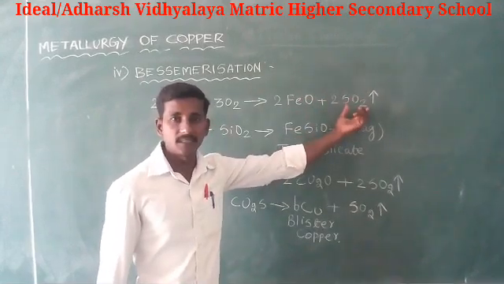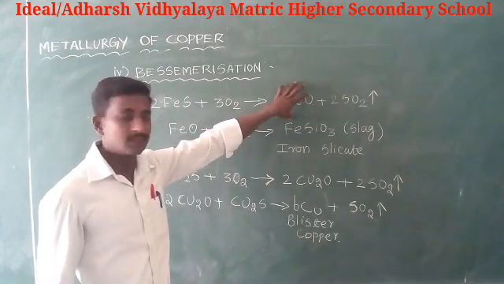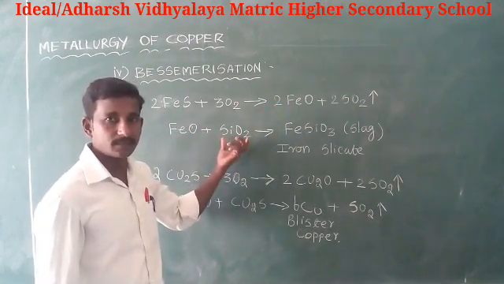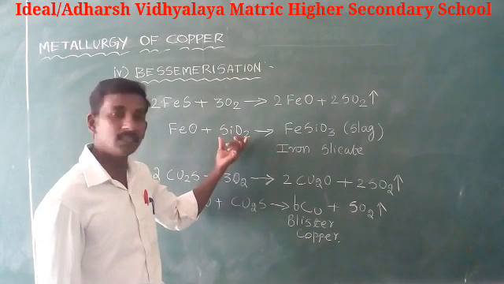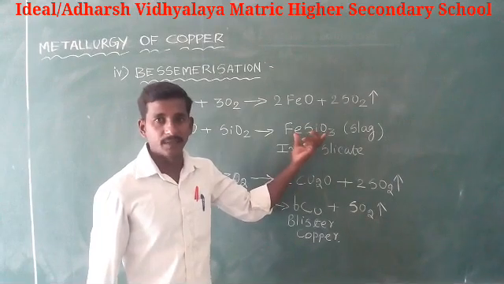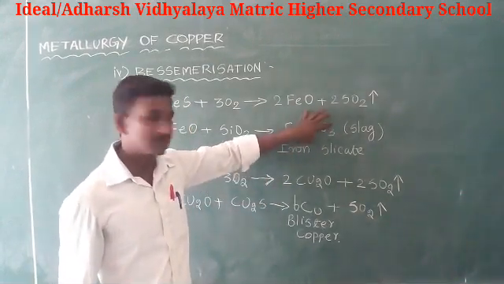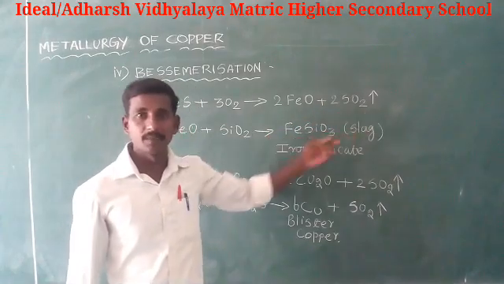The sulfur dioxide gas is evaporated, and the iron oxide is mixed with silicon dioxide to form iron silicate, which is removed as slag, as waste.